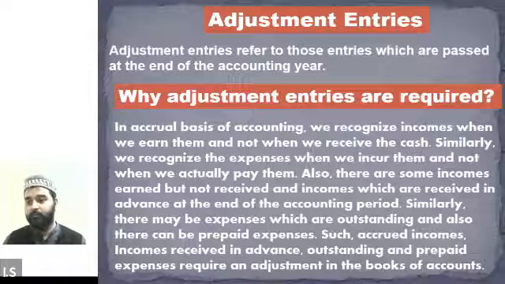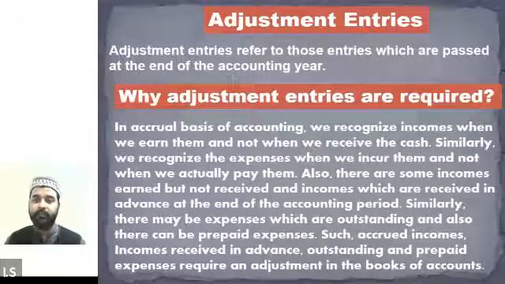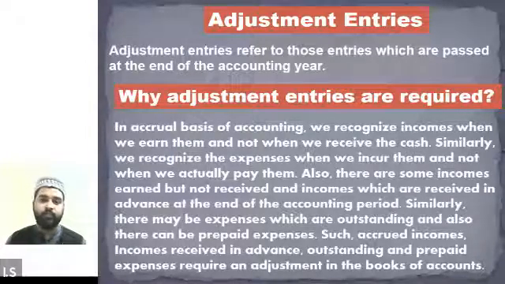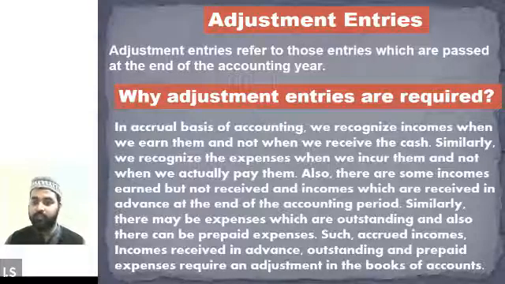So for the time being, just keep in mind that we need to make adjustment entries because of the accrual basis accounting. In cash basis accounting, we are not required to pass the adjustment entries. Only if we are preparing the accounts as per the accrual basis accounting will we be required to enter the adjustment entries. So for now, just keep that in mind.